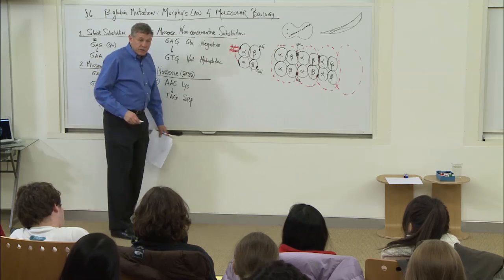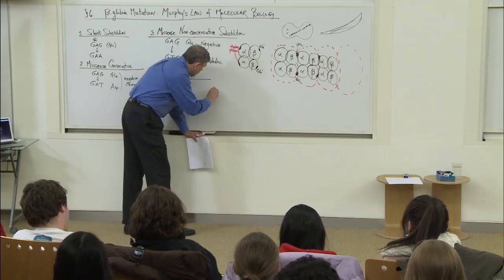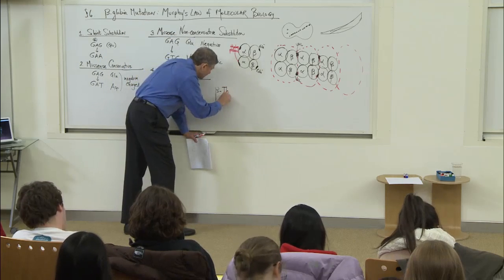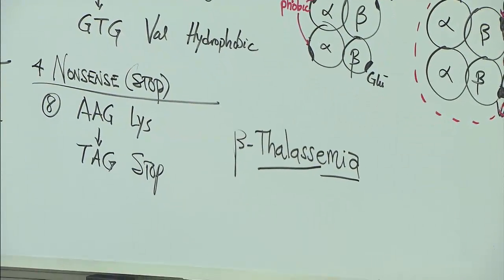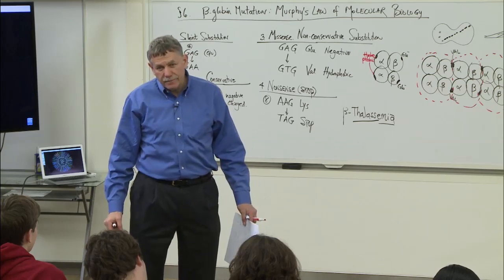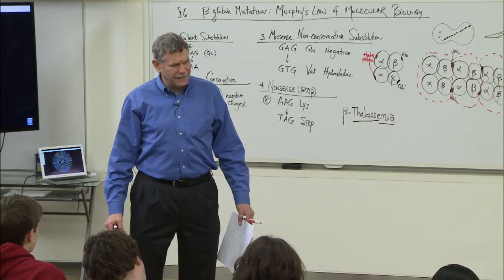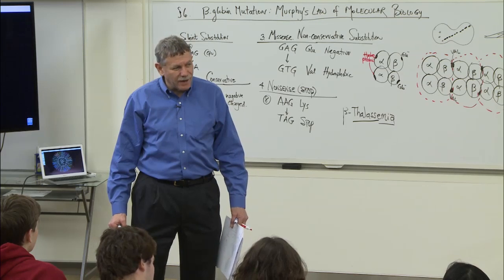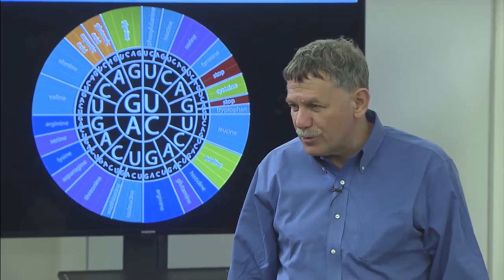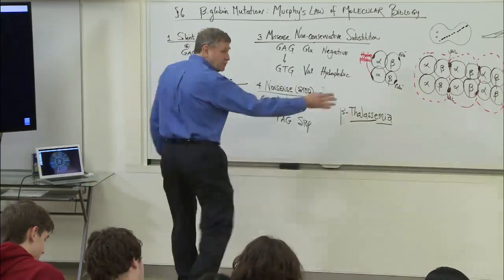The disease, by the way, is called beta thalassemia. Emia means in the blood. Thallo means the sea. It was actually recognized as a blood disease affecting people who lived around the Mediterranean long before there was genetics and was called thalassemia, sea blood, because it was so common around the sea, again having to do with malaria. So beta thalassemia has been studied a great deal.